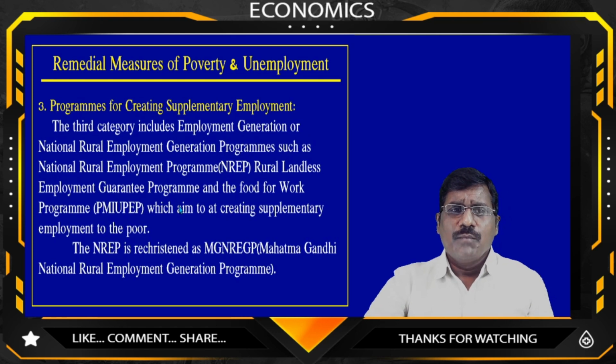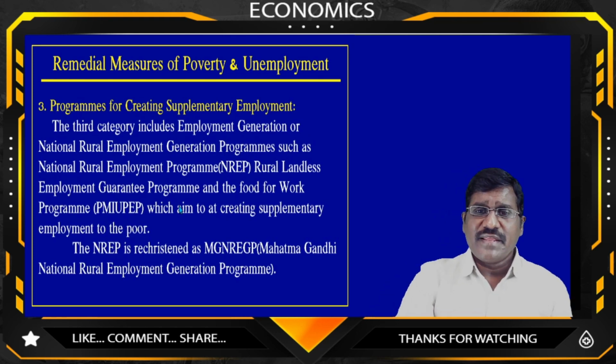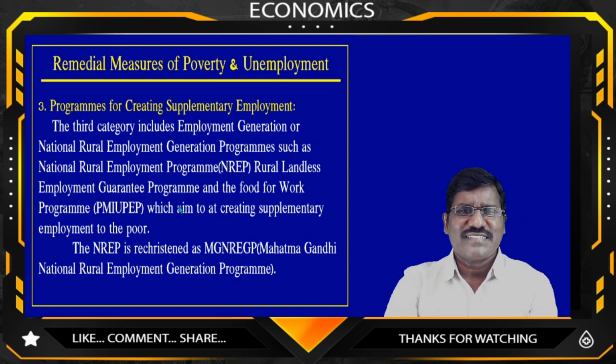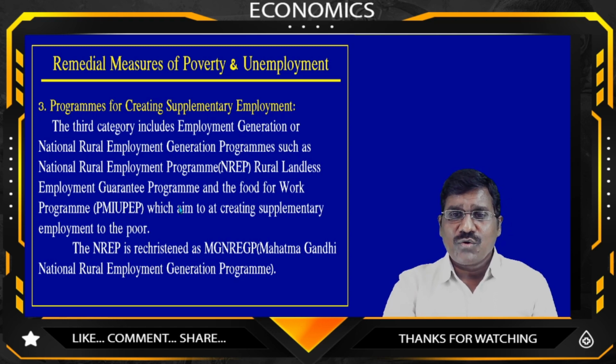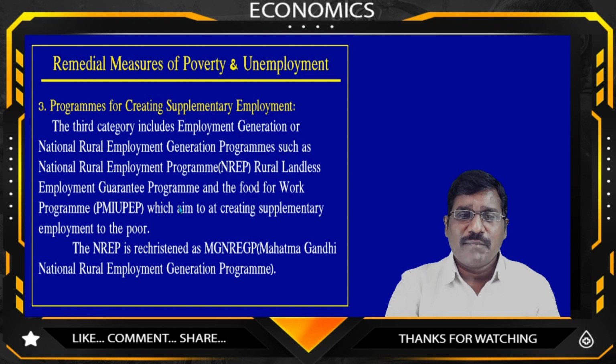And the third one, programs for creation of supplementary employment opportunities. Yes, as I already said, the third category includes employment guarantee programs, such as the national rural employment guarantee program. So many programs are there: RLEGP, IRDP, NREP, TRYSEM, the rural landless employment guarantee program, and food for work program, which are creating supplementary employment for the poor.